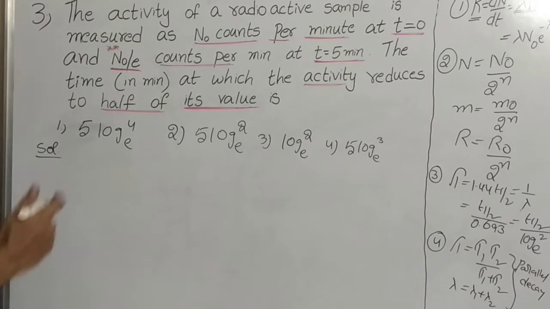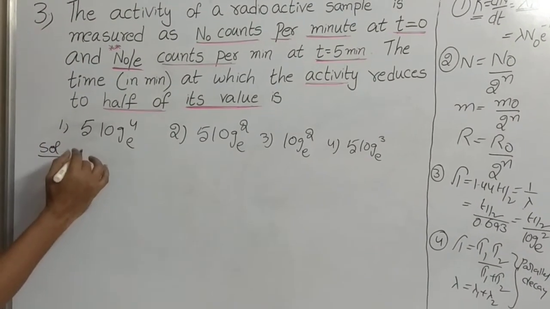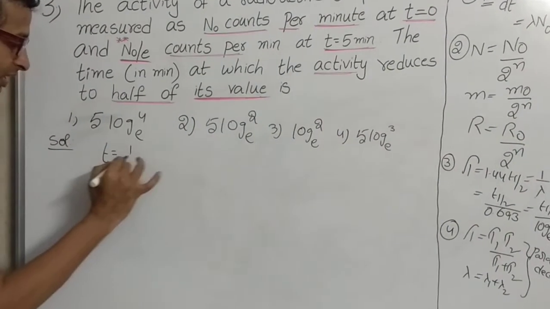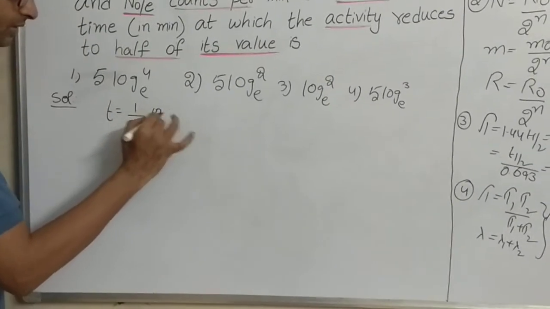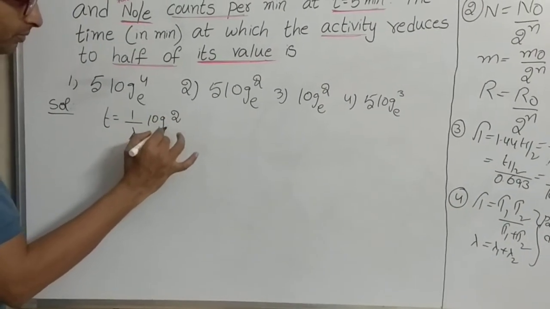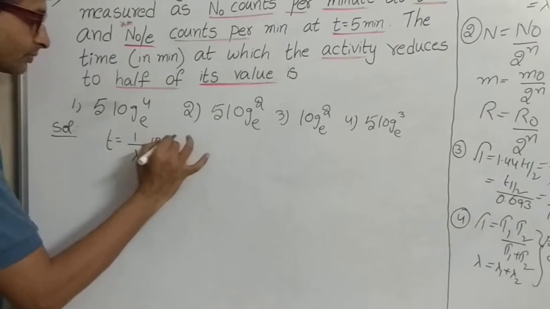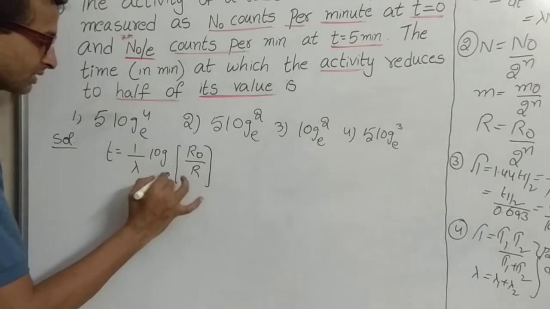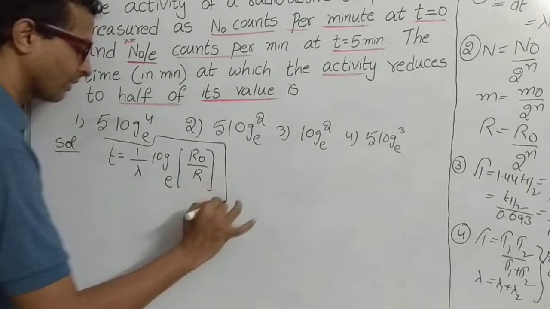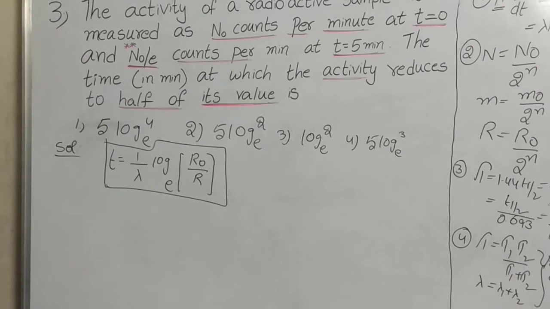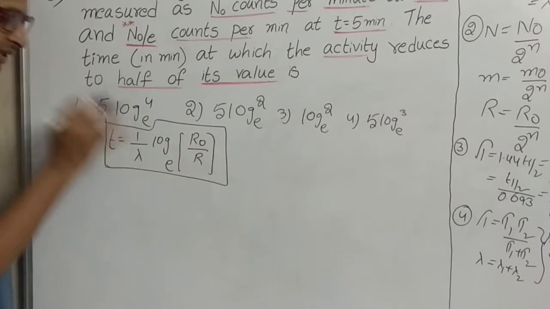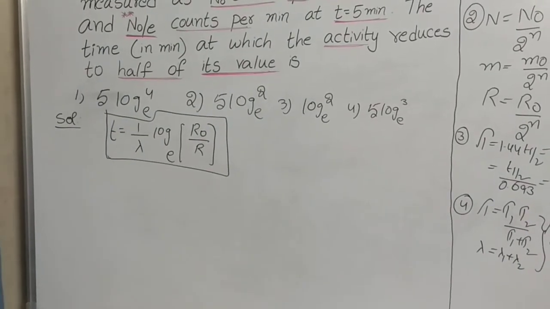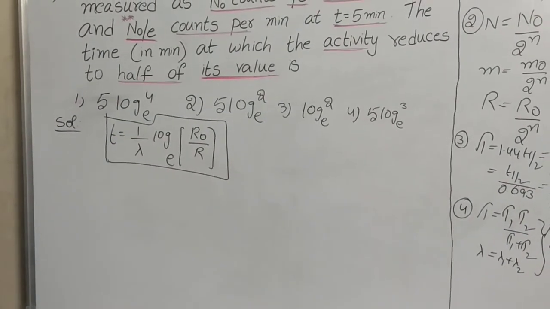The formula that is known to us: time t is equal to 1 upon lambda into log base e of R0 by R. Here, what is 1 by lambda? 1 by lambda is also called mean life or average life.